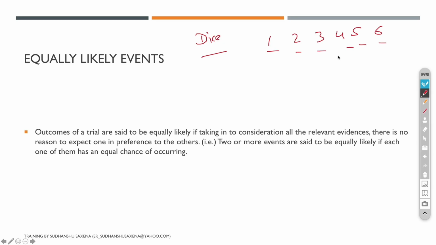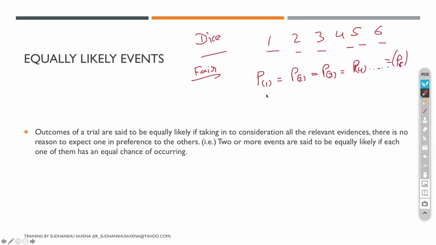If they are all equal, then you may call it a fair dice, and these are all equally likely events. So the probability of getting 1 is equal to the probability of getting 2, is equal to the probability of getting 3, is equal to the probability of 4, and so on until the probability of 6.